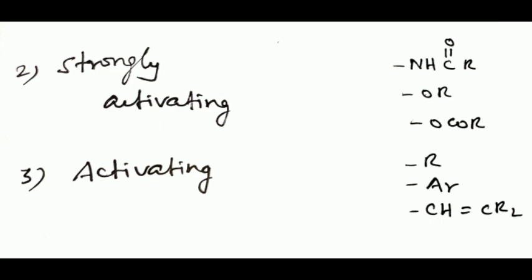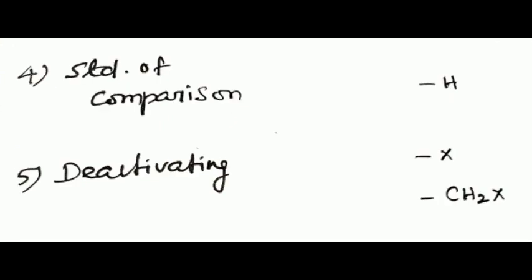Then alkyl, aryl, and alkenyl groups have an activating effect. They are also ortho and para directing. Hydrogen is the standard of comparison. Then halogens, that is fluorine, chlorine, bromine, iodine, and chloromethyl are deactivating groups. They are also ortho and para directing.